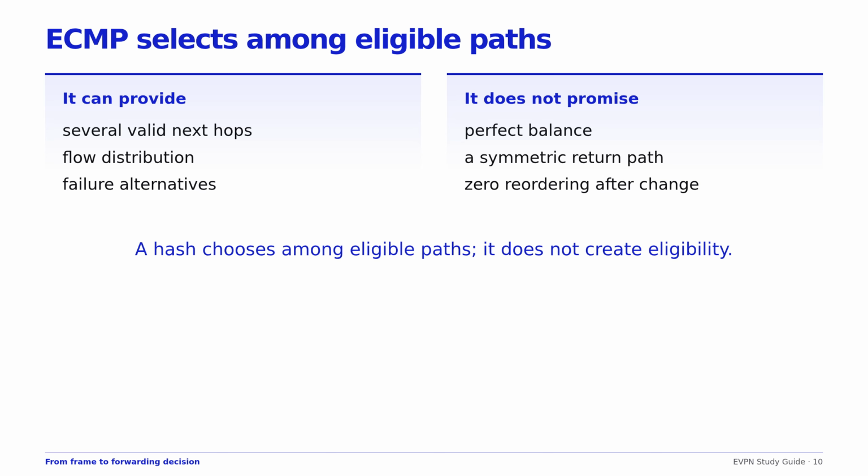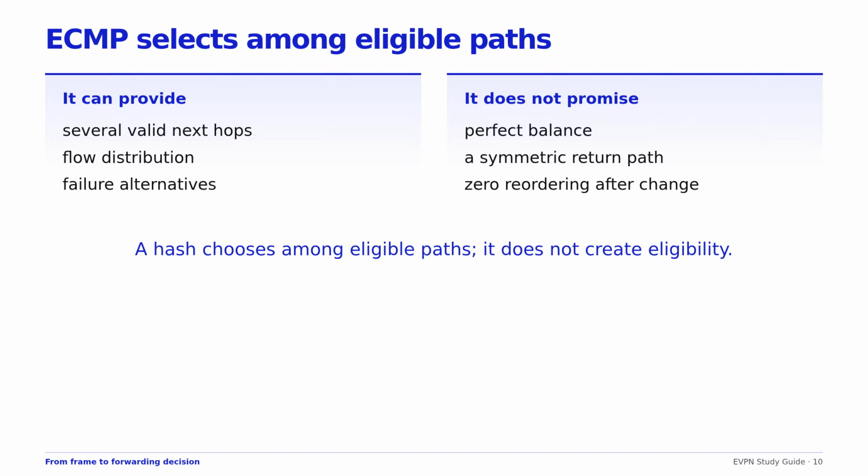Equal cost multipath allows a forwarding entry to contain several eligible next hops. Implementations normally hash selected packet fields, so packets belonging to one flow remain on one path, reducing reordering. This does not promise equal byte counts, because flows differ in size and duration. It does not promise that the reverse flow chooses the same links, nor does it make an unresolved or failed next hop valid. When membership changes, some flows may move.